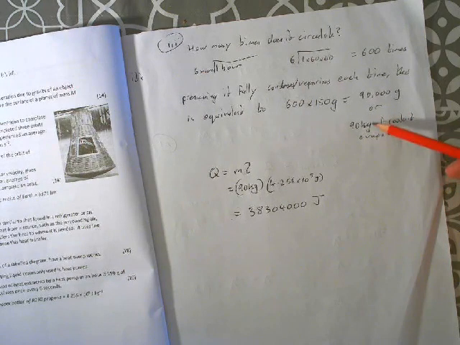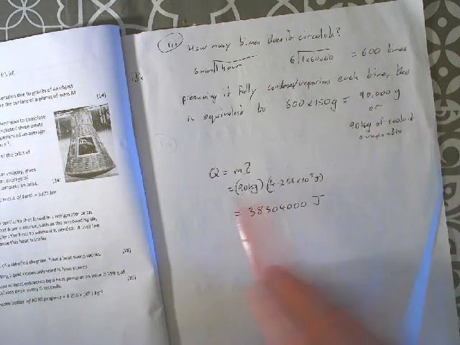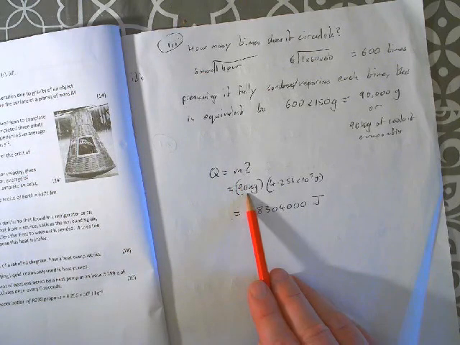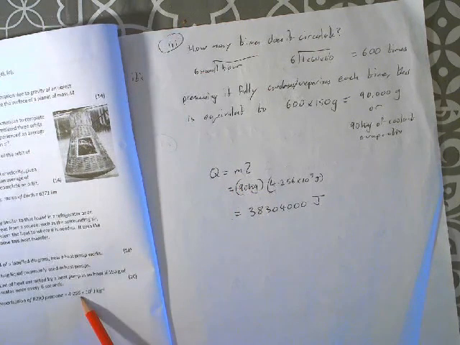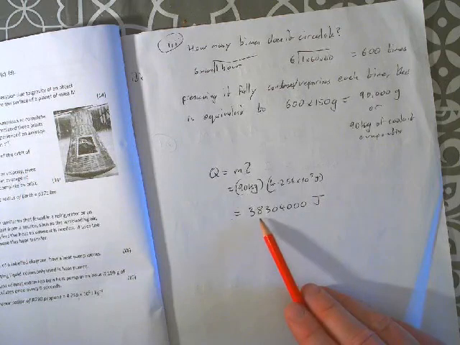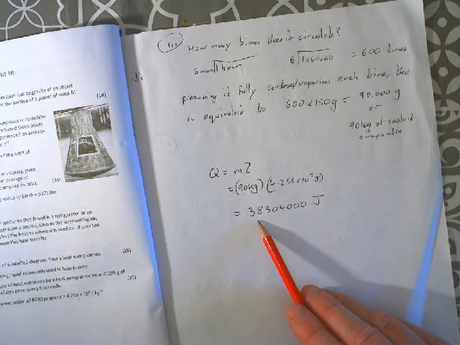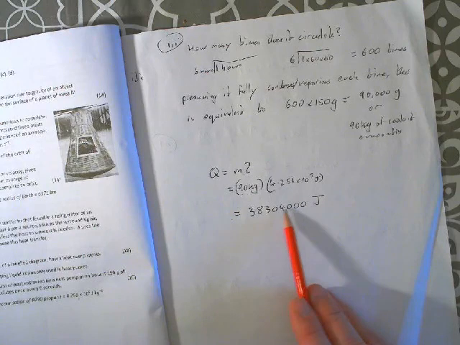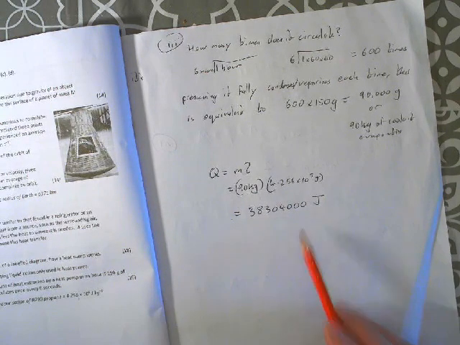So we can do this a number of ways. You could do just 150 grams times 600, but I think it's easier to imagine that as 600 times 150 grams. So 600 times 150 grams is 90,000 grams that have gone around through the cycle, or 90 kilos. So what we're really looking at is how much heat it takes to evaporate 90 kilograms of the substance. The heat needed is the mass times the latent heat.